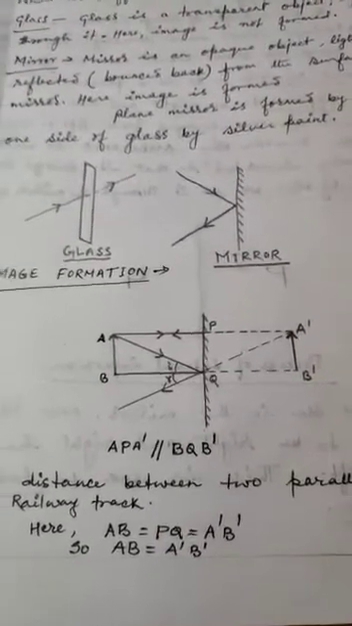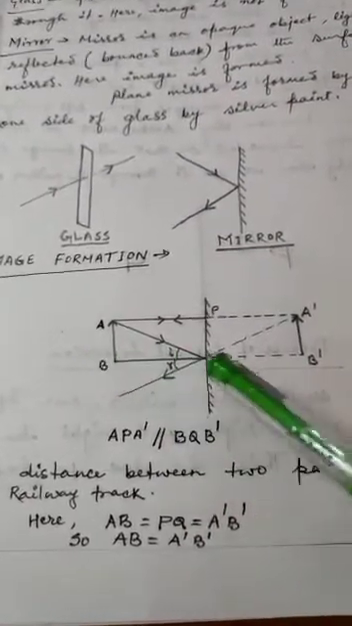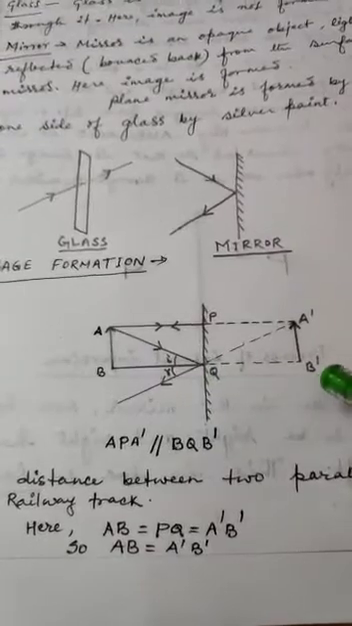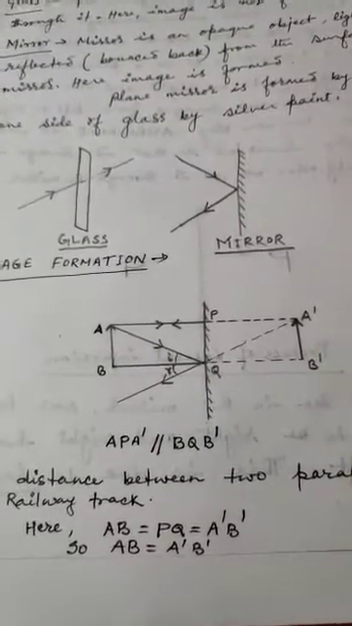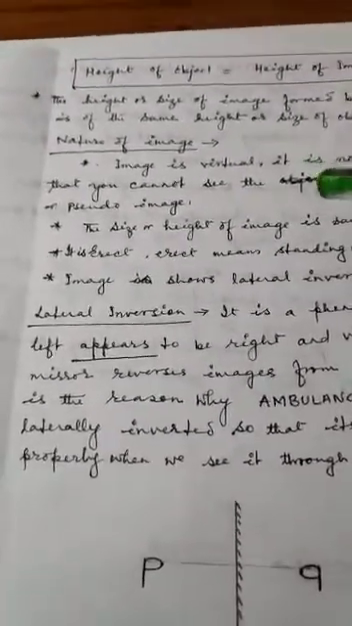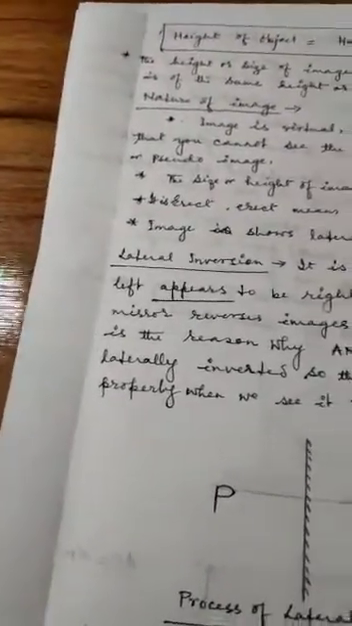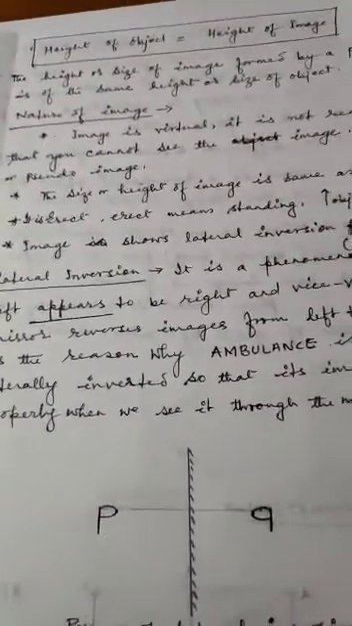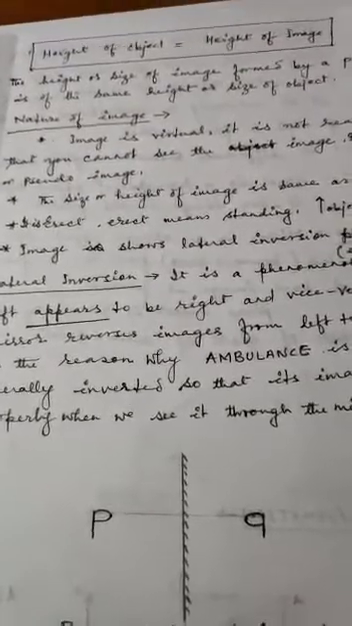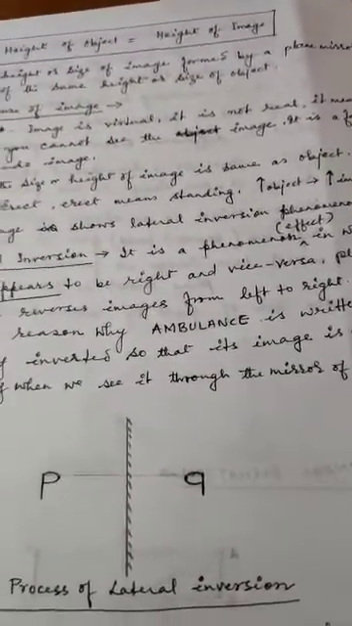It appears to be formed and the distance of the object from the mirror is same as that of the image. It is erect in nature. Erect means it is standing. If tip is towards upward side of the object, then tip of image will remain in the upward side.